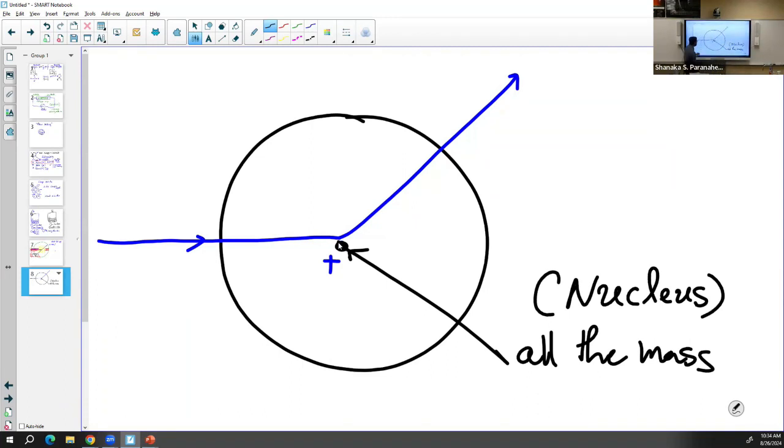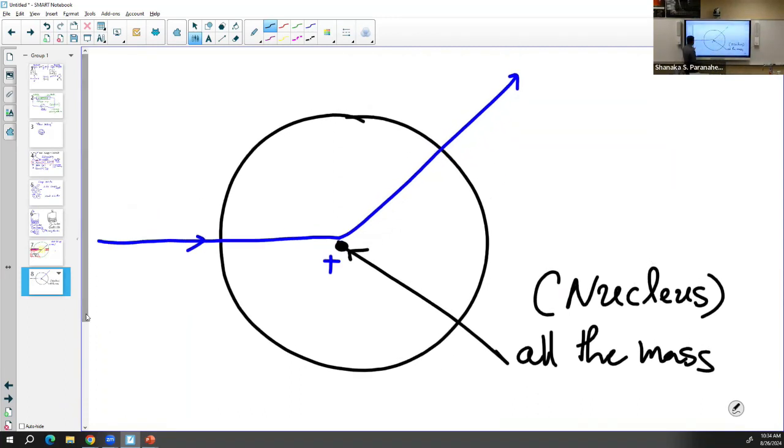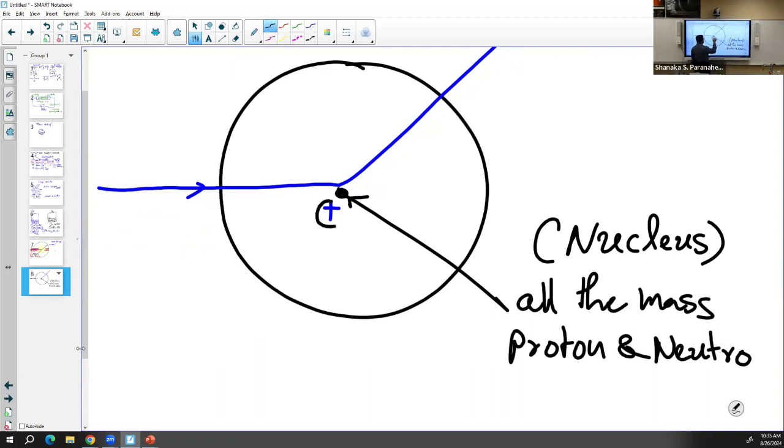Okay. And also some other scientists helped to discover the particles. And those particles were protons and neutrons. So protons and neutrons are in the center of the atom. And also the center has a positive charge. So that positive charge is due to the charge of the proton. So proton is positive 1. Neutron, no charge.